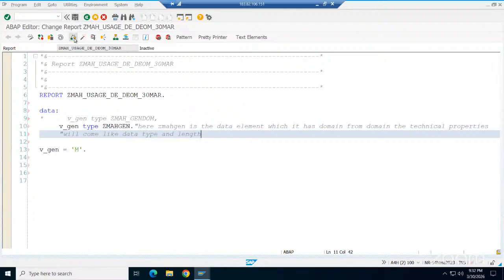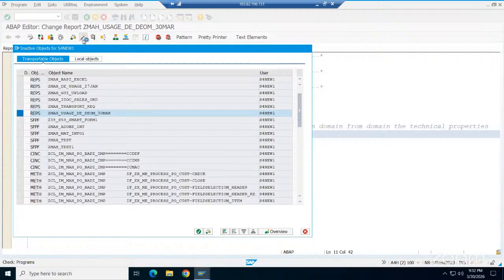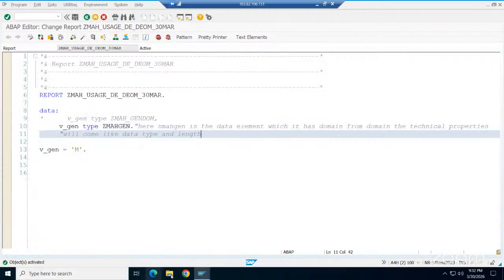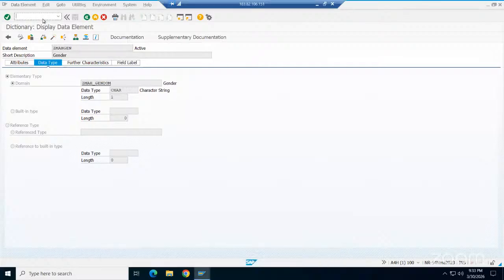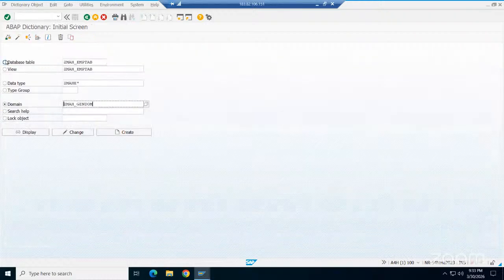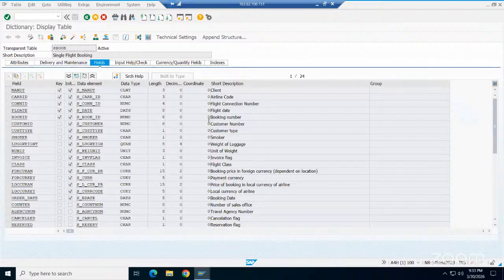In which places can you use this? From a real-time point of view, we go to some standard tables. Suppose some flight related tables will be there. SAP gives these tables for our training purpose. Flight booking tables, SAP standard tables, this one, SBOOK. SBOOK means single flight booking information.